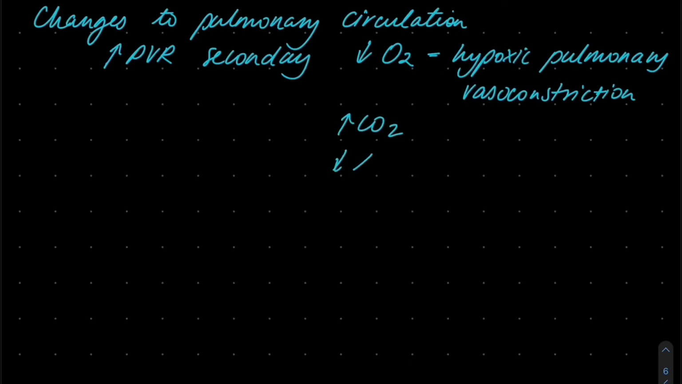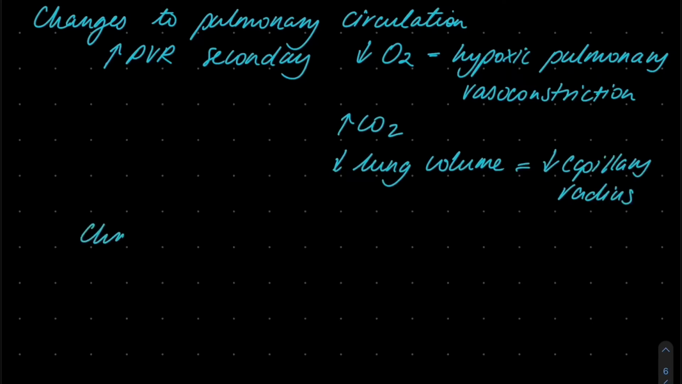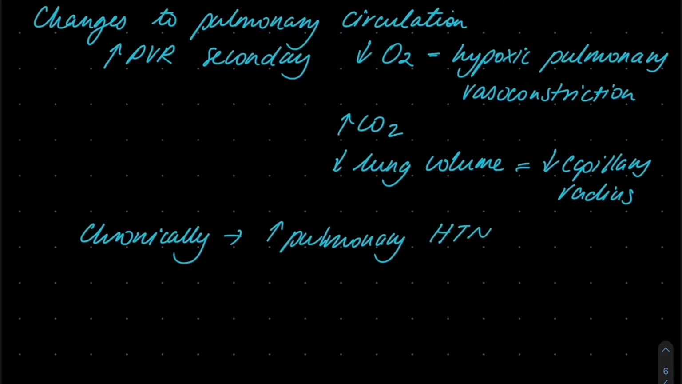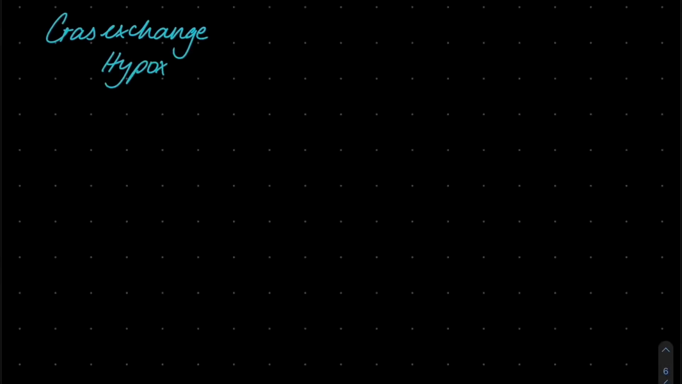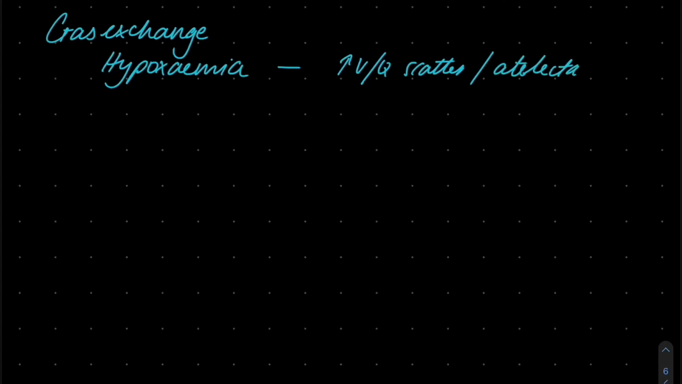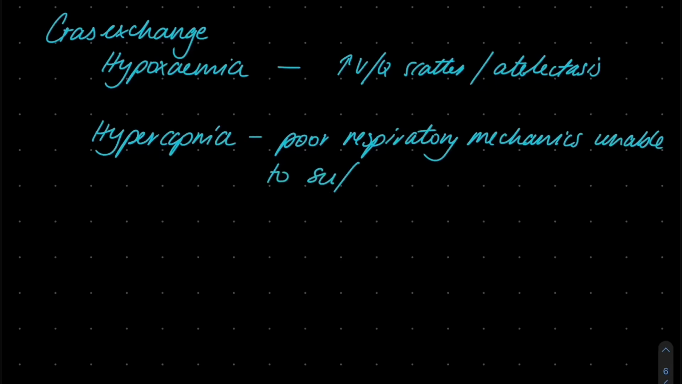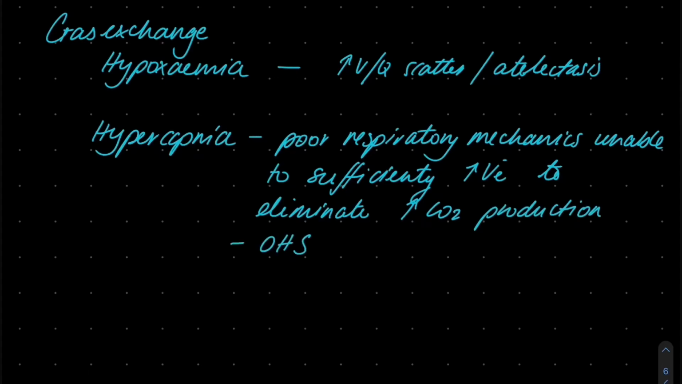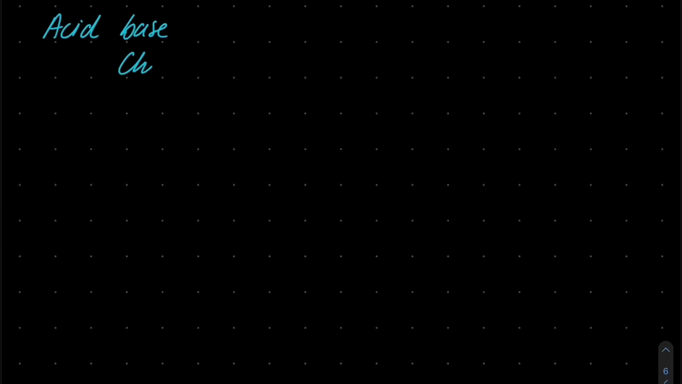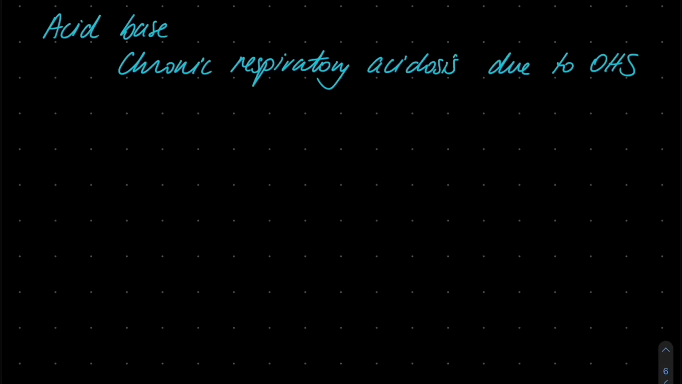Looking at the changes to pulmonary circulation, there is increased pulmonary vascular resistance due to the hypoxic pulmonary vasoconstriction, hypercapnia, as well as low lung volumes, which tends to compress extra-alveolar capillaries. Chronically, this causes pulmonary hypertension and right heart failure. In terms of gas exchange, hypoxemia occurs due to the previously mentioned VQ mismatch and atelectasis. Hypercapnia occurs due to the poor respiratory mechanics, which are unable to efficiently increase minute ventilation to eliminate carbon dioxide. Additionally, obesity hypoventilation syndrome decreases central sensitivity to carbon dioxide, permitting this rise in carbon dioxide. Finally, we'll look at acid-base status. There is often a chronic respiratory acidosis due to obesity hypoventilation syndrome.